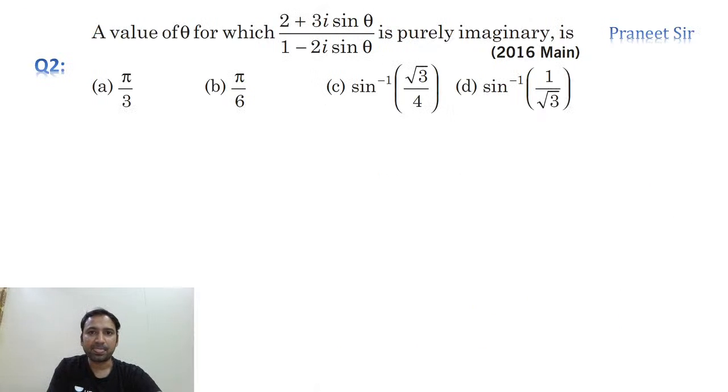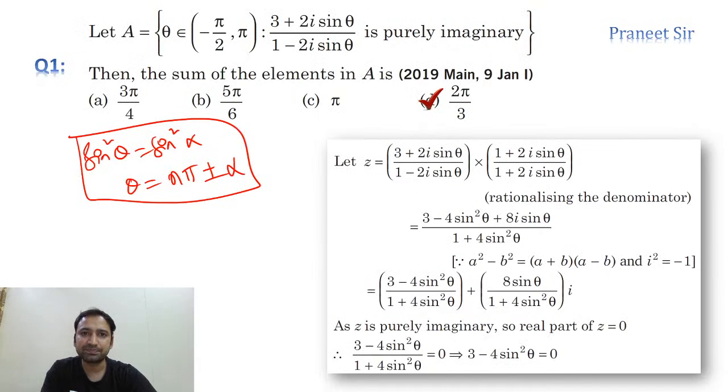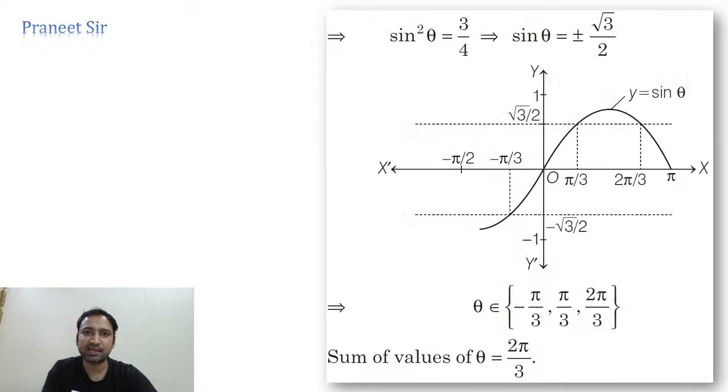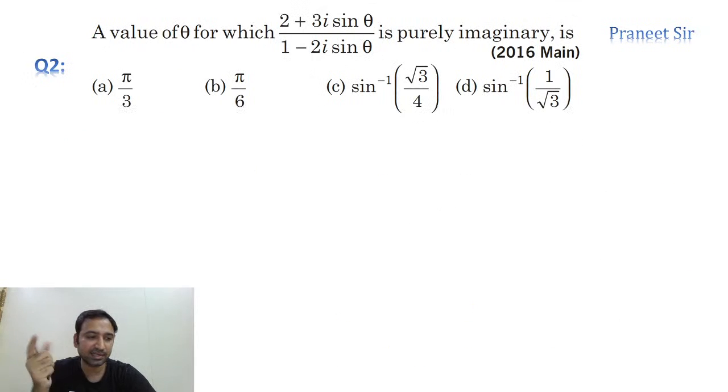Right, this is the next question we have. Similar question, guys. The value of theta for which this is purely imaginary. Again, same method. We just need to equate the real part to 0. Let's calculate the real part and equate it to 0. So here 3 plus 2i sin theta is there, and here 2 plus 3i sin theta is there. Small change you can find. There is a small change, 2016 and 2019. Easily you can calculate this. So just calculate the real part and equate it to 0, guys.